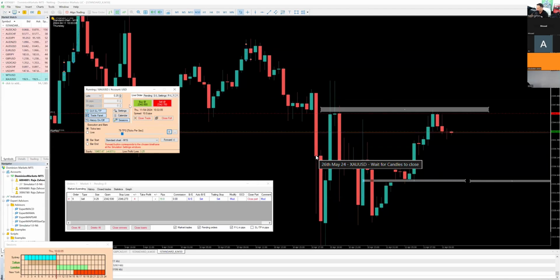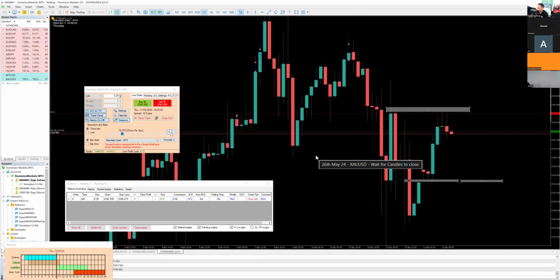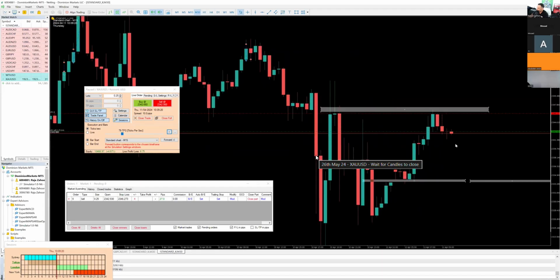Small risk, 0.25, because I want to see if we can have a bearish 1 hour candle forming irrespective of what the 30-minute candles do over here. But we're still going to keep the 30-minute candles in mind.